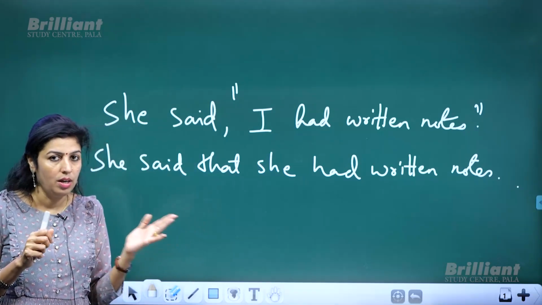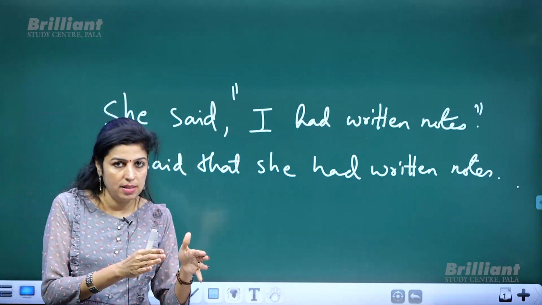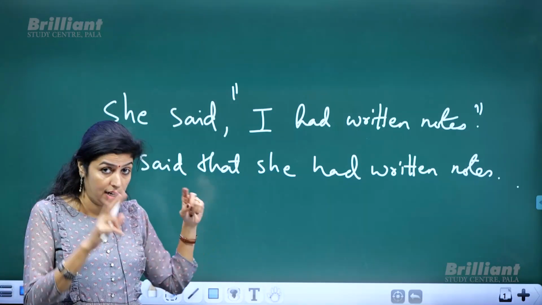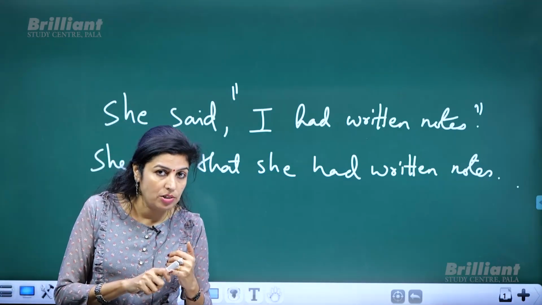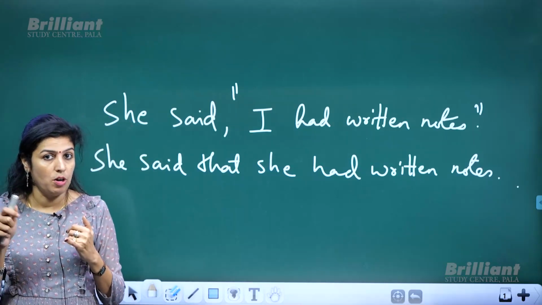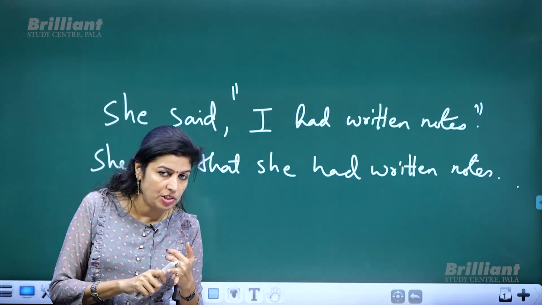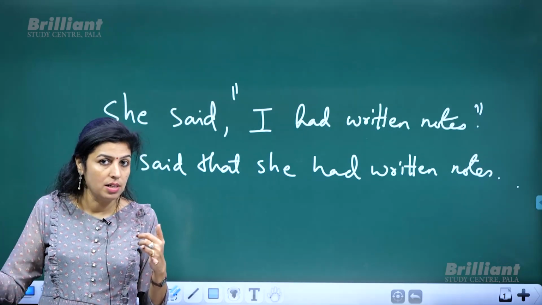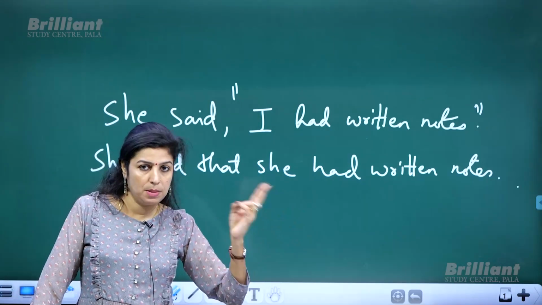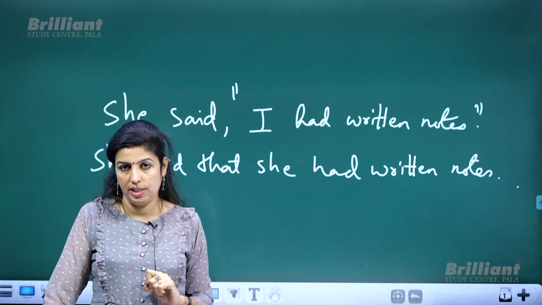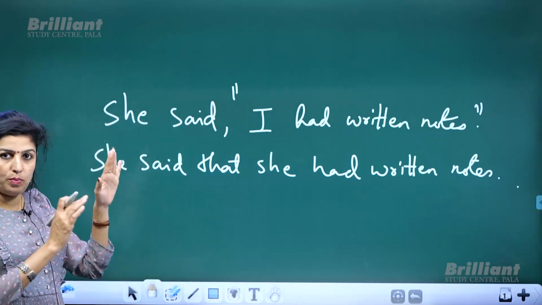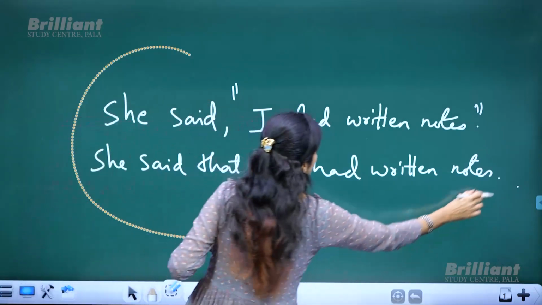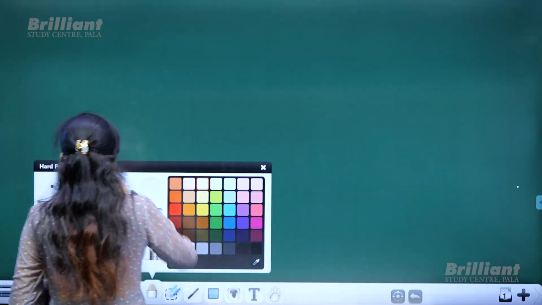So what was the first rule? First rule means all present tenses change to corresponding past tenses. When you come to past tense, second rule, simple past changes to past perfect. Then past continuous changes to past perfect continuous. And past perfect and past perfect continuous tenses do not change. So that was our second rule. Now guess what would be the third rule? Any idea?